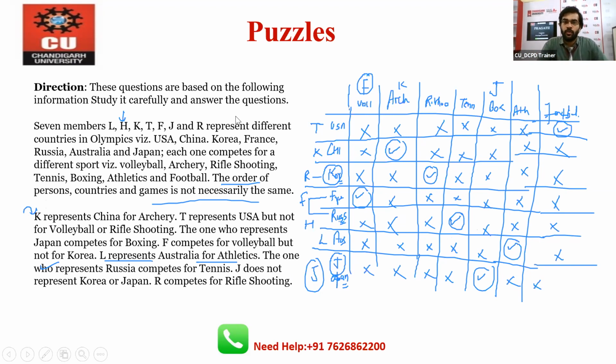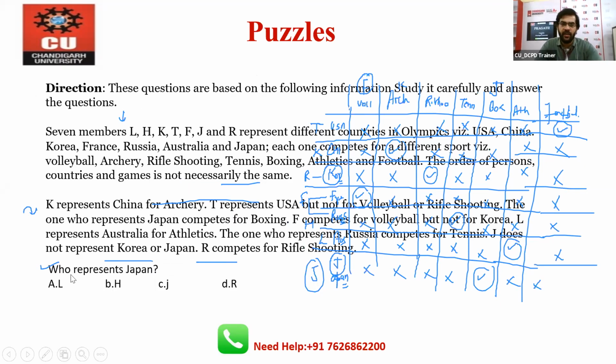All right. So I think there is no need to discuss question on this puzzle, because if the puzzle is clear, the question is automatically done, right? Why? Who represents Japan? So J will represent Japan. So that's why C is the right one. And your answer will be C. Okay. So this is the best way that you can approach.